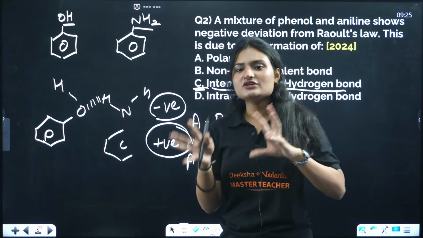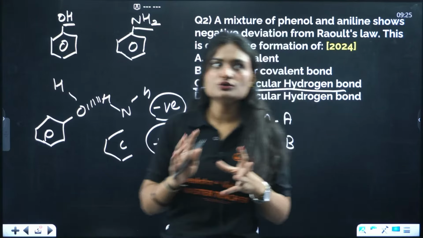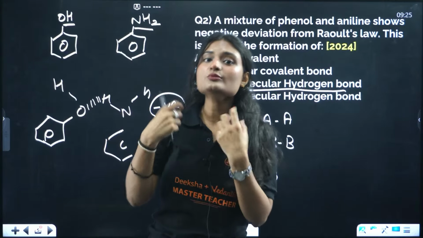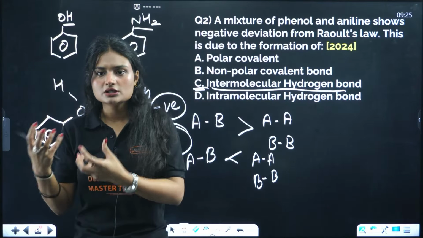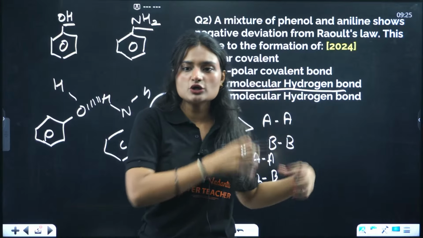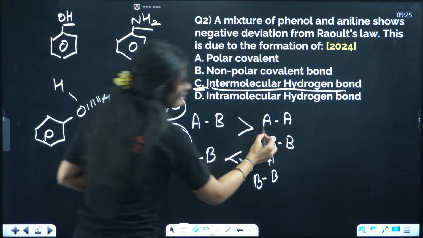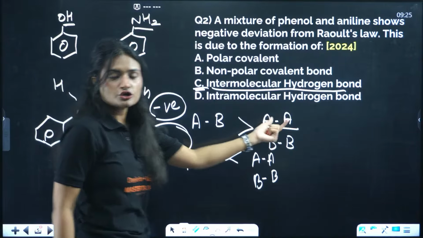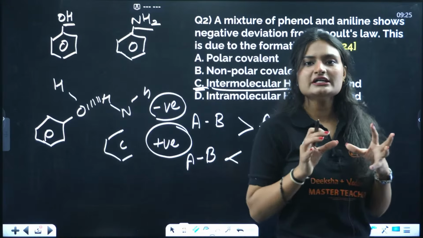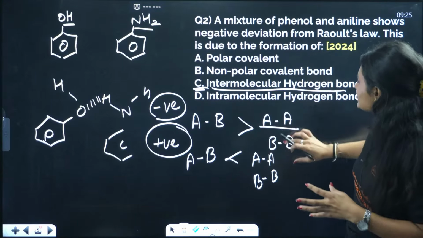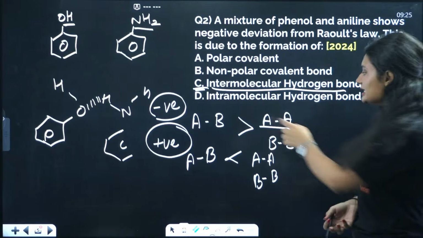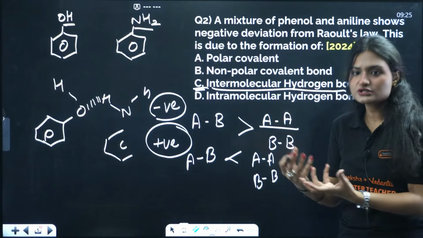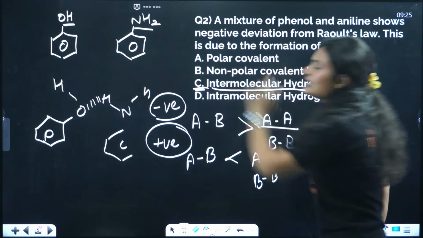So negative deviation from Raoult's law is only shown when you mix two solutions and their intermolecular forces are really strong, stronger than their individual components, right? So here, let's say this is the solution of phenol and this is the solution of aniline. In all the phenol molecules, the intermolecular interactions, and in all the aniline molecules, the intermolecular interactions, are lesser than the intermolecular forces between one phenol and aniline molecule.